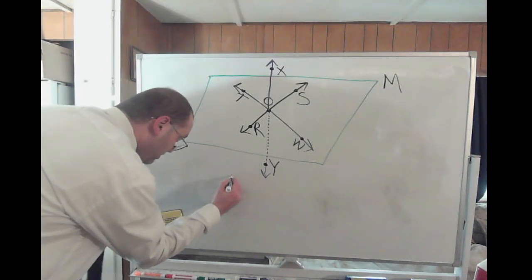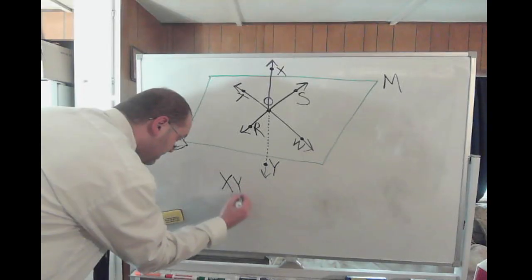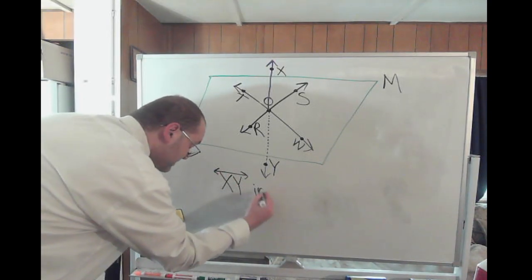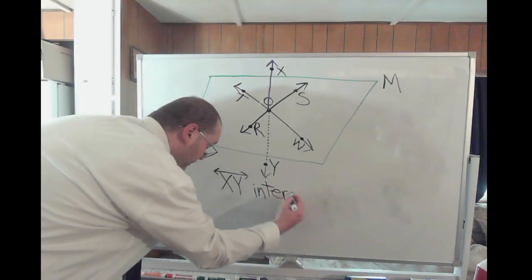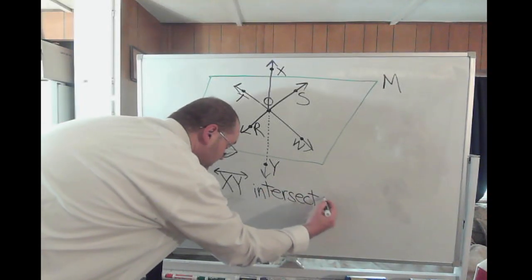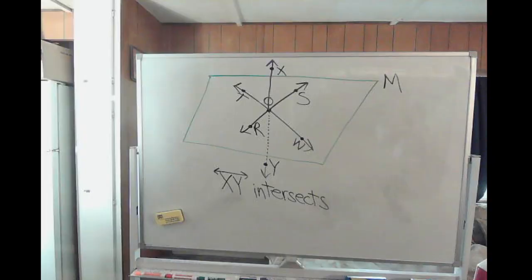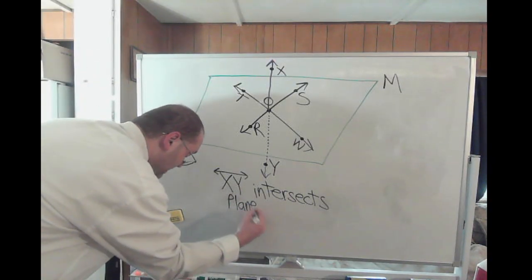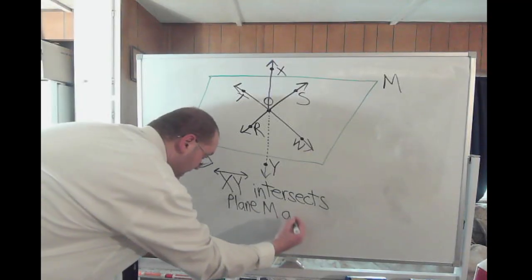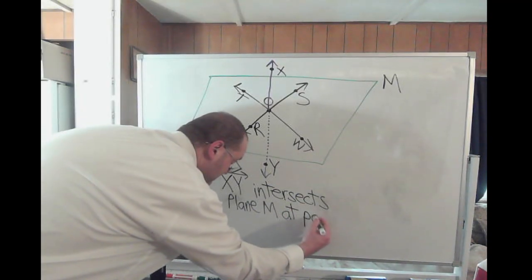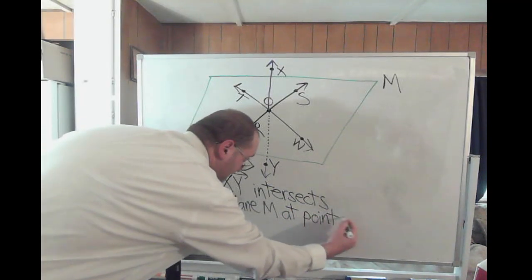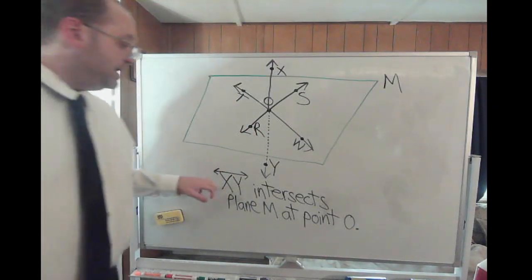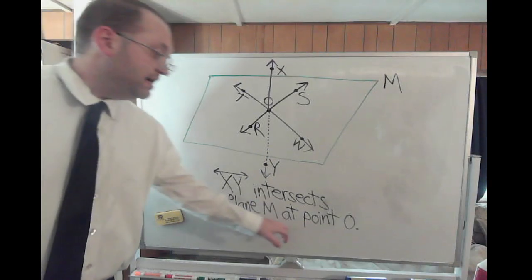Alright, so let's see here. First statement: line XY intersects plane M at point O. Alright, so is this a true or false statement? Line XY intersects plane M at point O.